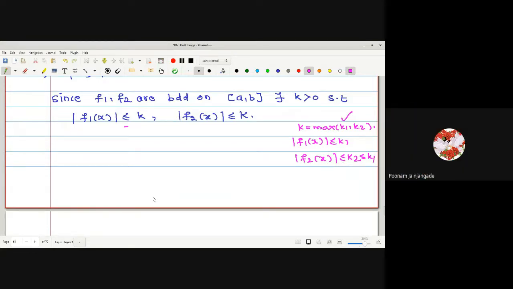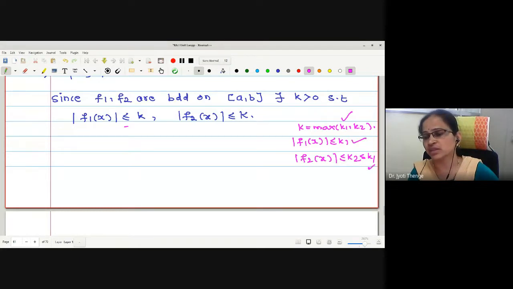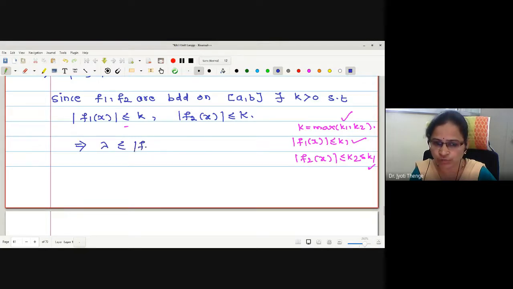That's why you can just make uniformity in the bounds for the sake of proving. Here I have given only one constant k as bound. And for f2 of x, may I write lambda less than or equal to mod of f2 of x, which is less than or equal to k?